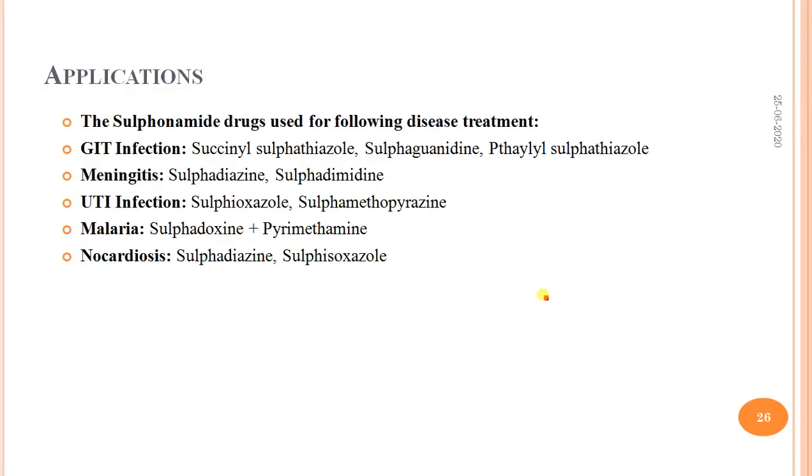Then the applications: sulfonamides are used for the following diseases: GI infection, meningitis, UTI, malaria, and nocardiosis. This was about sulfonamides: the history behind the sulfonamide, classification of sulfonamides, structure activity relationship, mode of action, and synergistic effect of sulfonamides with trimethoprim, and crystalluria, a side effect of sulfonamide: why it is generated and how to minimize it. Thank you very much.